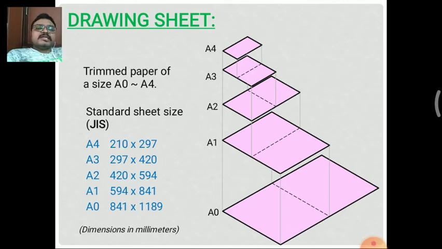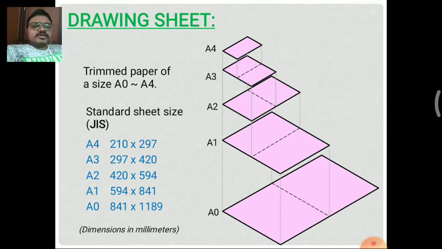These standards have been coded in the JAS mark only, from A0 to A4. So the paper size varies from A0 to A4, that is A0, A1, A2, A3 and A4. Now in regular days we are using the A4 sheet only, for documentation purposes and regular purposes, but not for the drawing purpose.